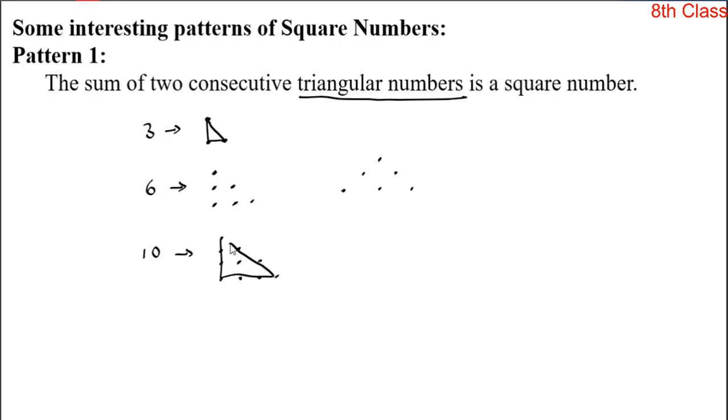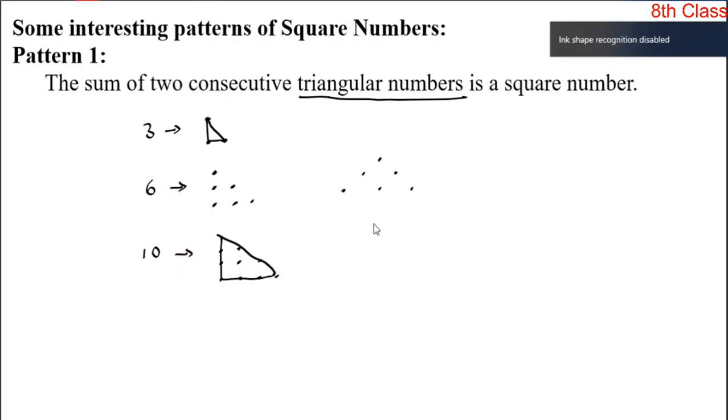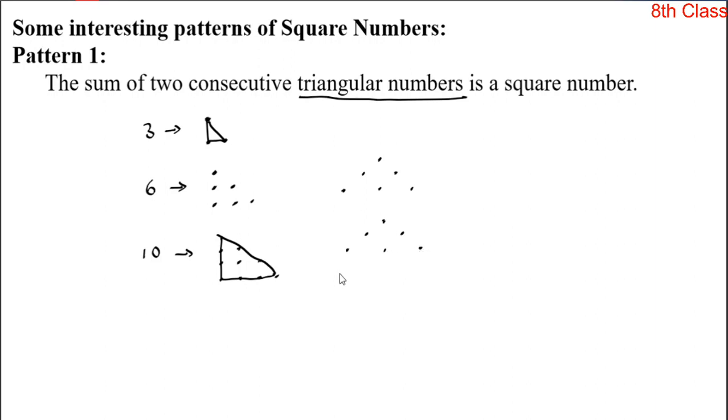Yes, it is in the shape of a triangle. So 10 is also a triangular number. Some arrange these 10 dots like this also. Is it in the shape of a triangle or not? Yes, it is.